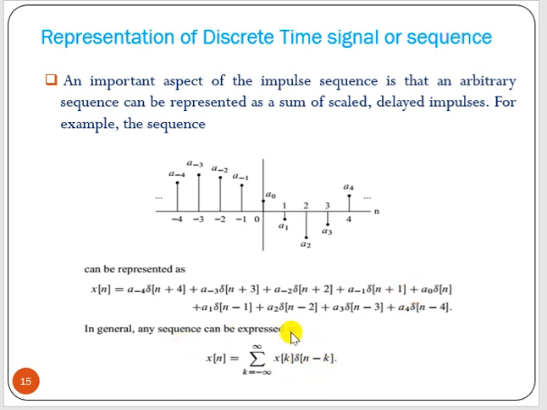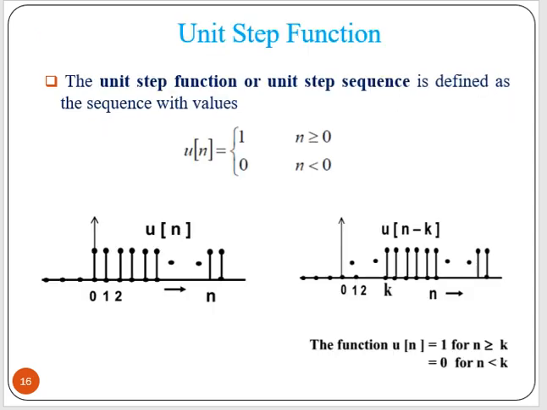So that is the summation of x[n], which is nothing but the sum over k from minus infinity to plus infinity of x[k] times delta of n minus k. That means one signal we are multiplying by a train of unit impulses. That result is the digital signal or sequence.